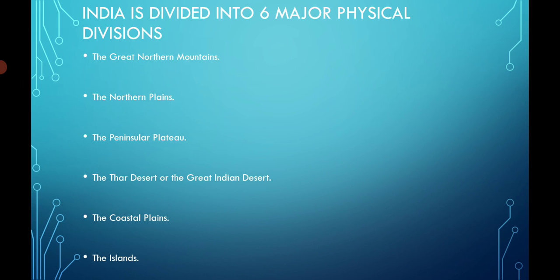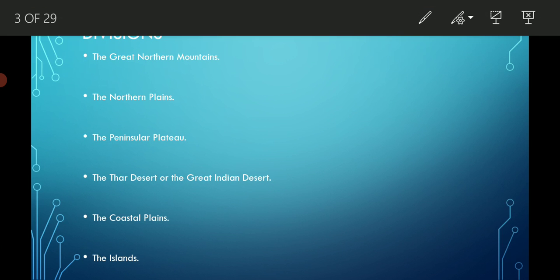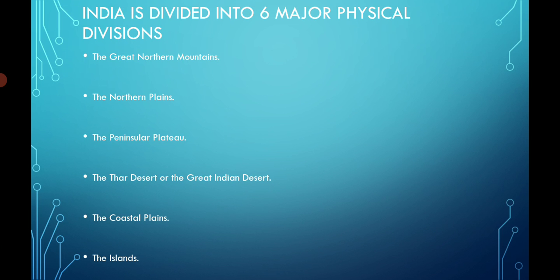And after that you will find the 2 coastal plains, the Western Coastal Plain and the Eastern Coastal Plain, also known as the Western Ghat and Eastern Ghat respectively. And we have some islands also. And what are these islands? There is a small work for you to find out the islands of India.